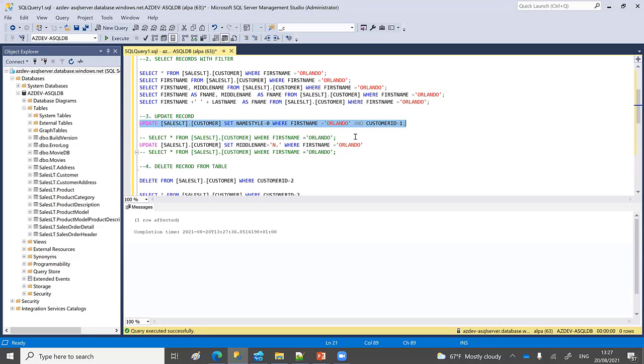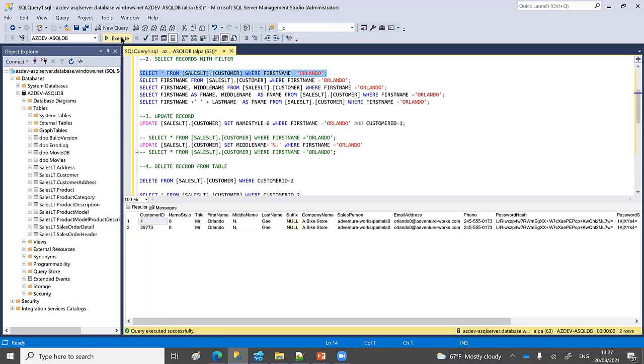earlier they had a 0, but now if I select, I forget what query, let's select this one. You will get two customers, but now name style is 0 instead of 1 for customer 1. So these are the basic update queries. This is the syntax as well: update, then the table name, then you set what you would like to update, and then you provide a condition as well. So that is the update query.